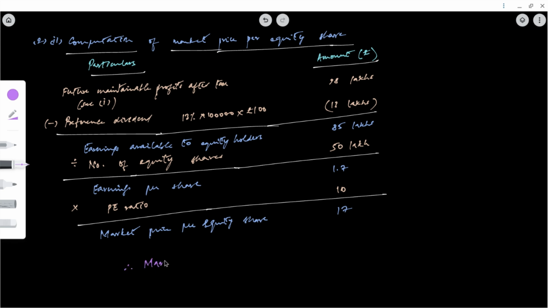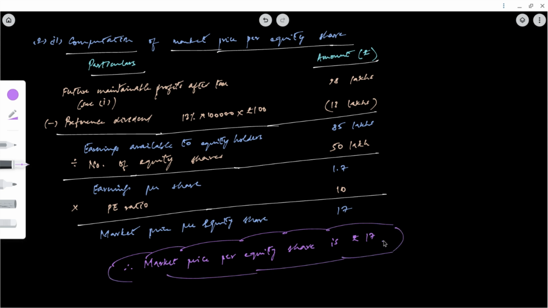Therefore market price per equity share is rupees 17. So this is second bit and this is the solution to the problem.